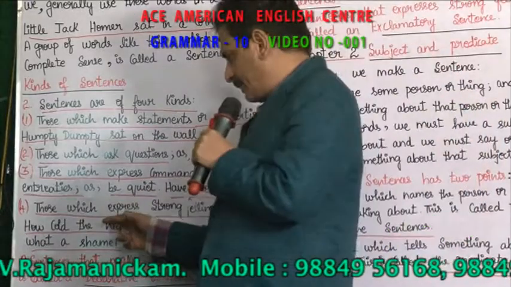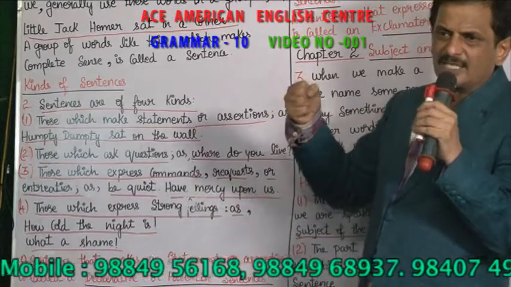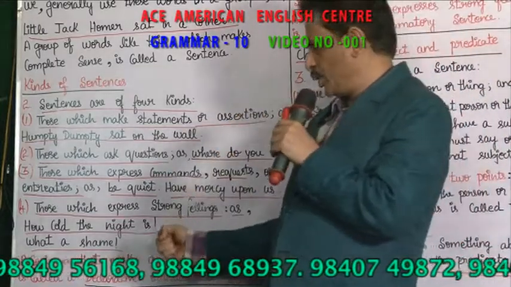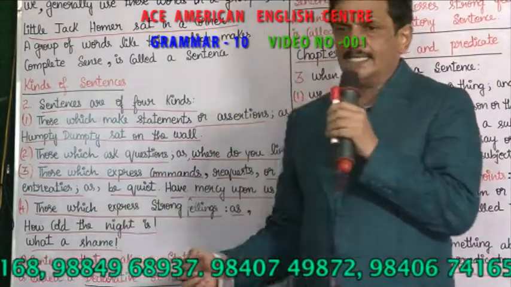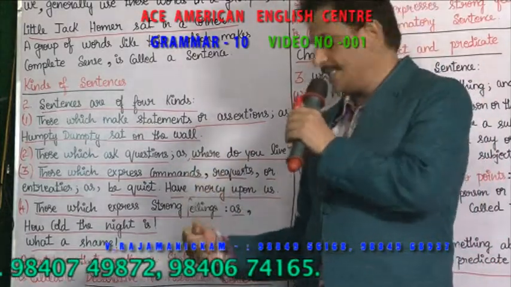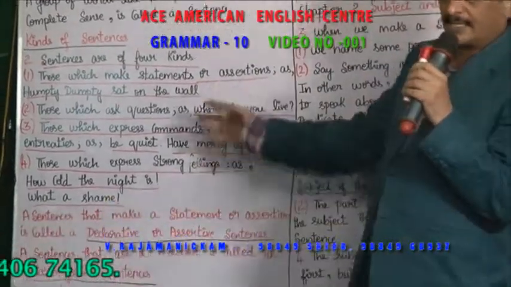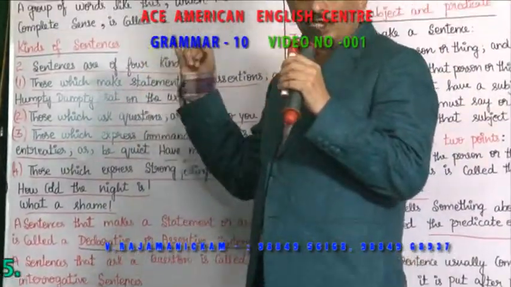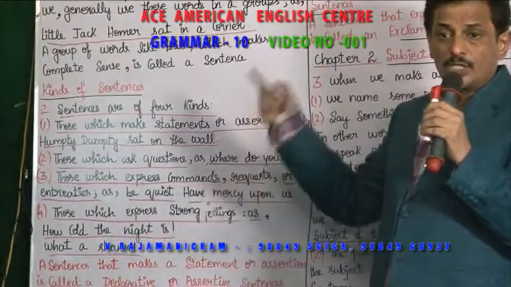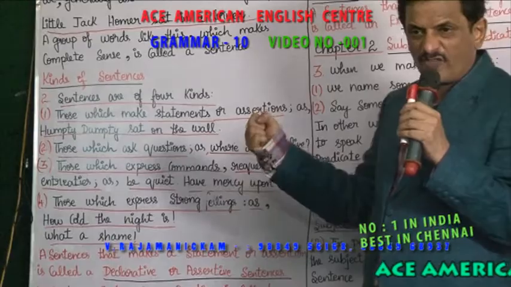And the fourth type of sentence expresses strong feeling. You are expressing strong feeling with high emotions, like "How cold the night is!" This is called an exclamatory sentence. "What a shame!" is an exclamatory sentence. Four types of sentences are there: one is statement, one is question, one is ordering, and one is strong feeling.